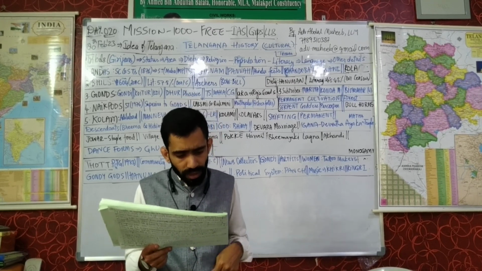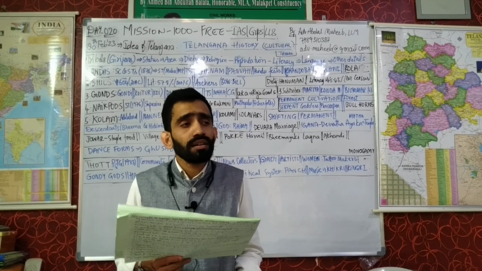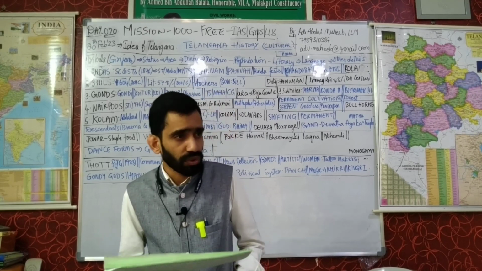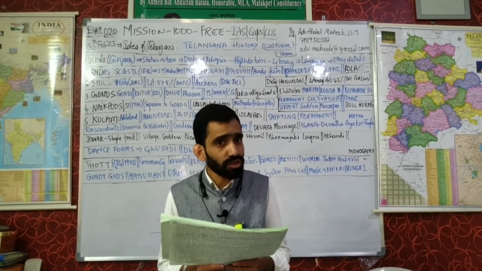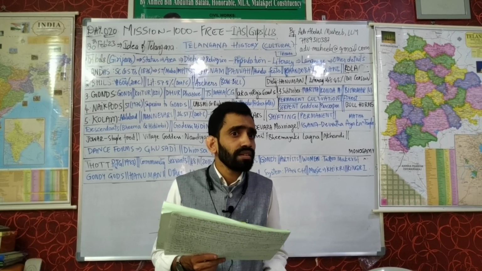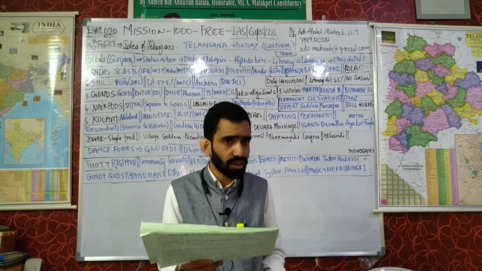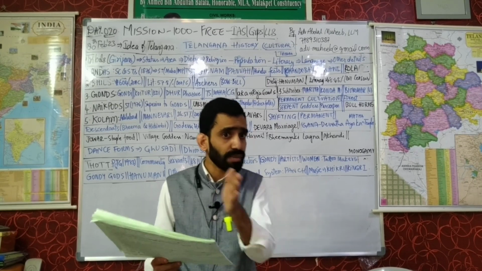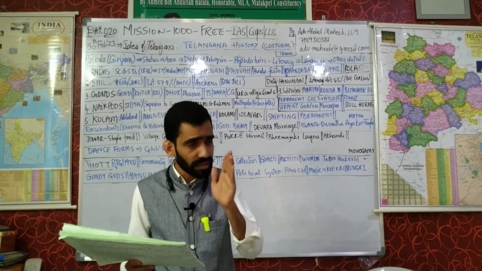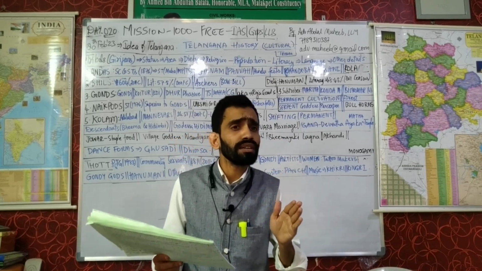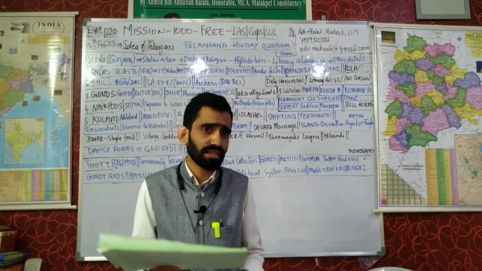When we talk about GDP at market price, what does it include and what does it not include? Direct taxes are included, indirect taxes excluded. GDP at market price is equal to GDP at factor cost plus indirect taxes minus subsidies. GDP at factor cost is equal to GDP at market price plus subsidies minus indirect taxes.